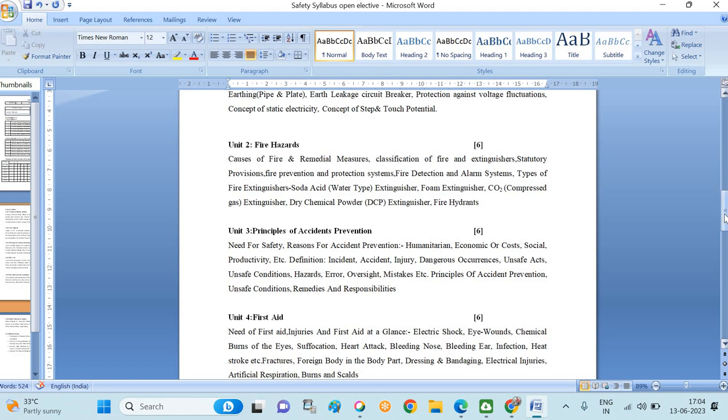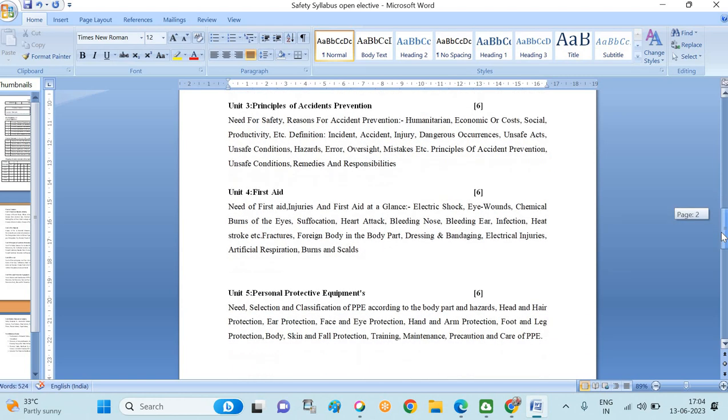Now in the fourth topic, we'll move towards first aid. We commonly know about first aid; everywhere we use that name. That means after an accident, what precaution, what first thing we need to do, that is called first aid. Here we have the need of first aid, injuries and first aid at a glance. That means which type of accidents there are, and according to that, which type of first aid we are going to apply. As I mentioned, the topic is first aid.